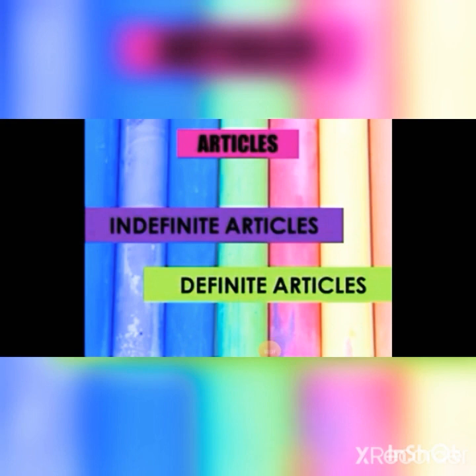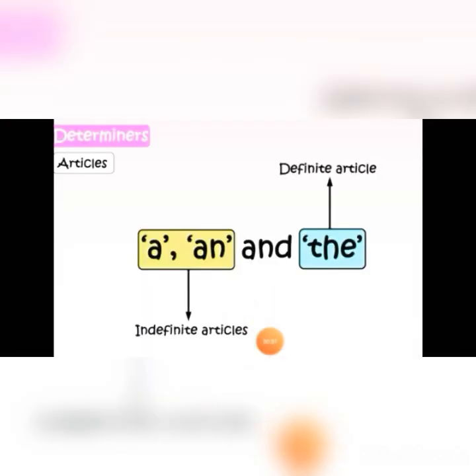We will start with articles, and you know the articles are a, an, and the, and you all studied about articles in the previous classes as well. Articles are divided into two categories. They are indefinite articles and definite articles. Here, a and an are indefinite articles. The is the definite article.